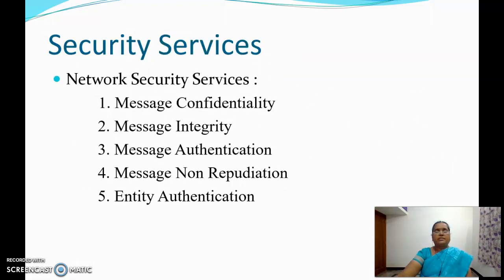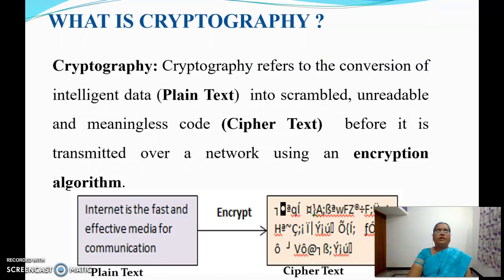This message security involves many services. They are message confidentiality, integrity, authentication, non-repudiation, and entity authentication. Cryptography refers to the conversion of intelligent data into scrambled, unreadable, and meaningless code before it is transmitted over a network using an encryption algorithm.